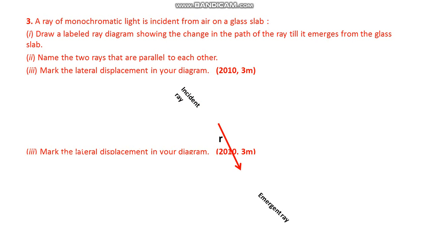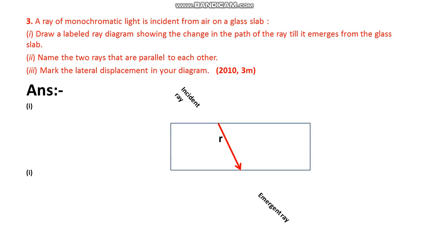Now question 3. A ray of monochromatic light is incident from air on a glass slab. Draw a labeled diagram showing the change in the path of the ray till it emerges from the glass slab. Name the two rays that are parallel to each other. Mark the lateral displacement in your diagram. Yes, a rectangular glass slab.